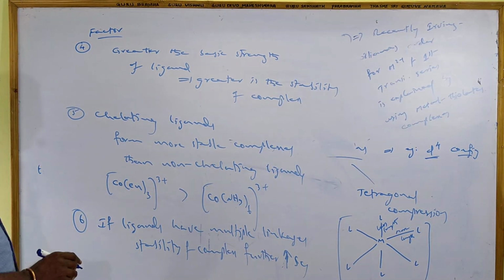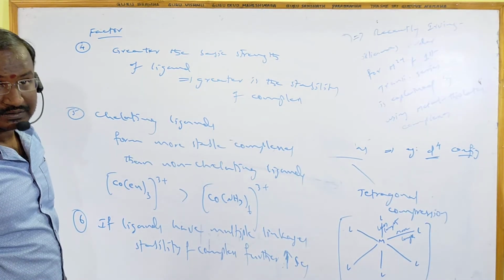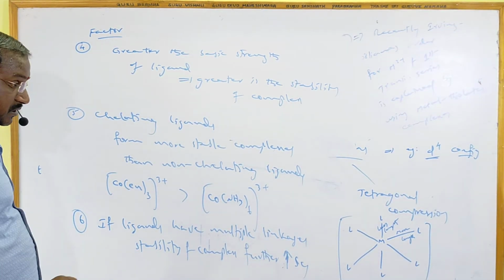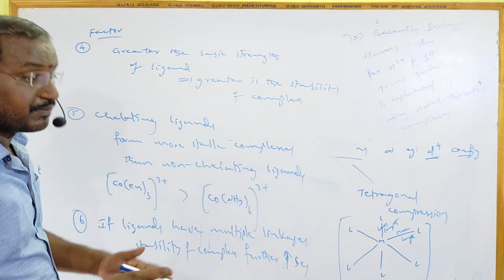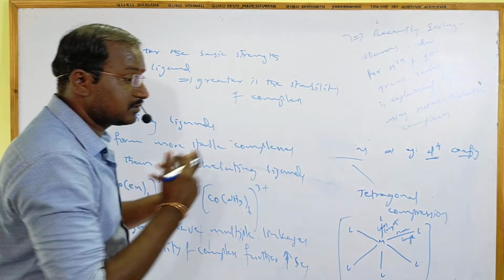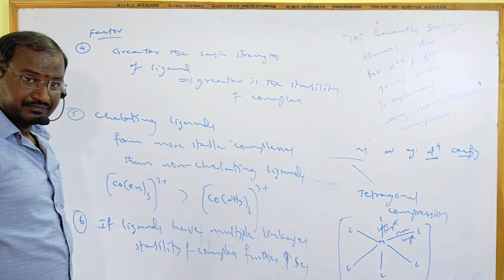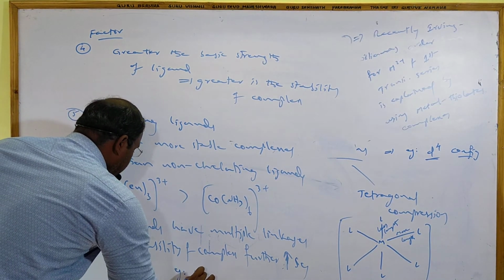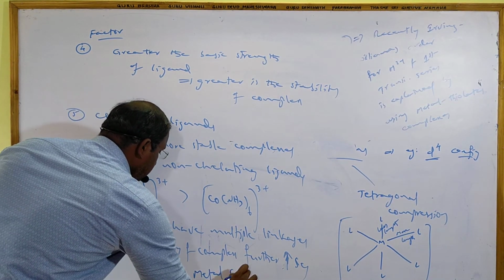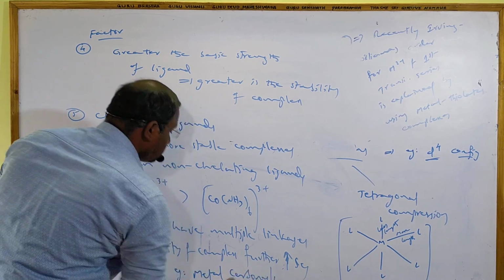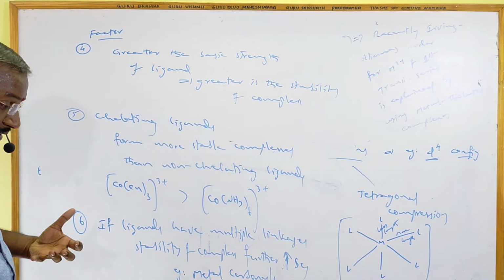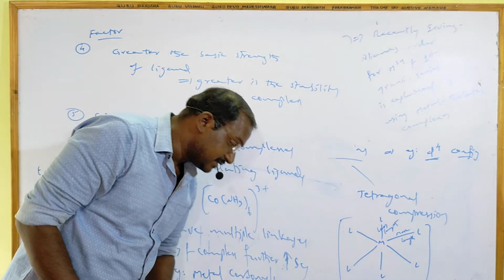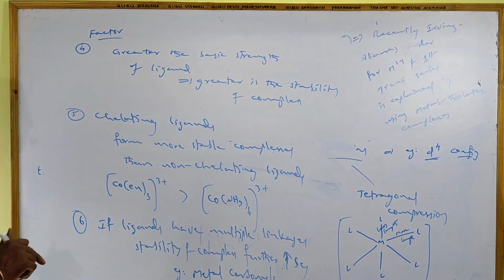Metal carbonyls have synergic bonds, meaning partial double bond character. Back donation of the electron pair from metal to ligand takes place in them. In this case, multiple bonds are possible. If multiple bonds are possible in the complexes, the stability of the complex increases.